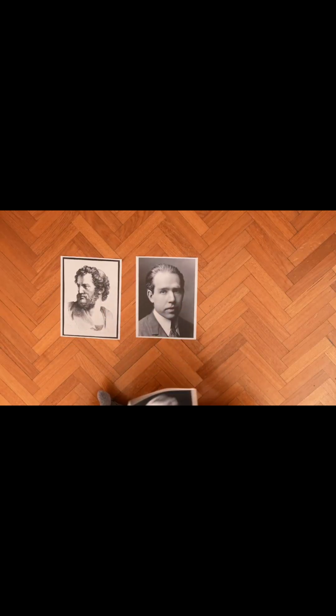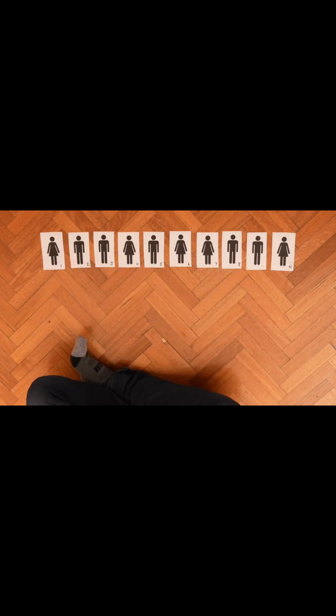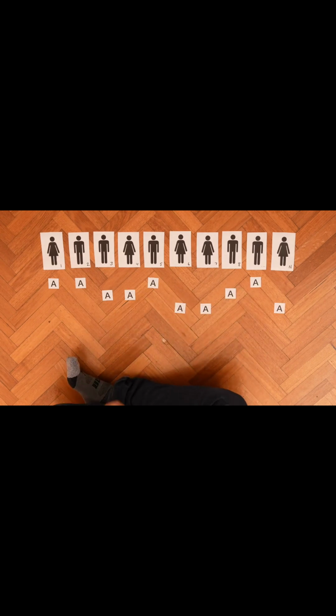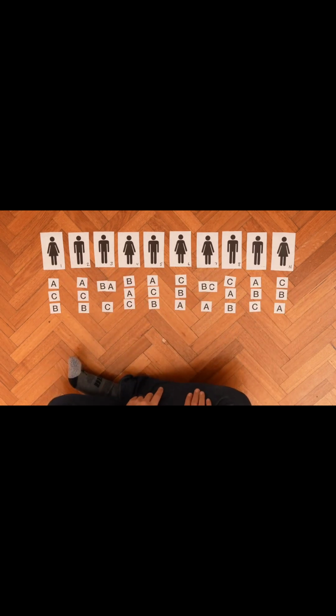So let's say there are 3 candidates running for election: Aristotle, Bohr, and Curie. But we'll refer to them as A, B, and C. And we have a collection of voters that will line up in order. So we have voter 1, 2, 3, and so on, all the way up to N. Each of these voters is free to rank A, B, and C however they like. I'll even allow ties. Now the first thing we want to show is that if everyone ranks a particular candidate first or last, then society as a whole must also rank that candidate first or last.